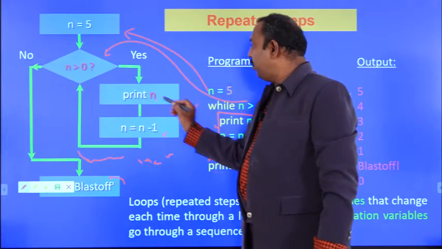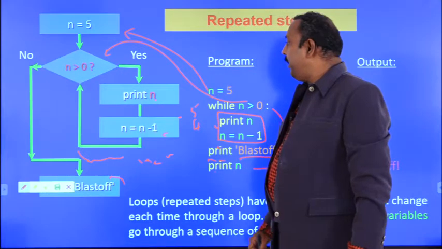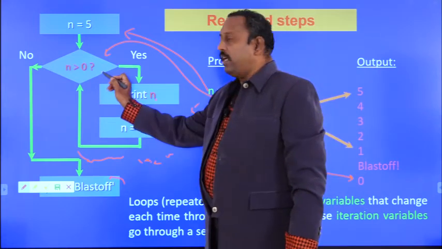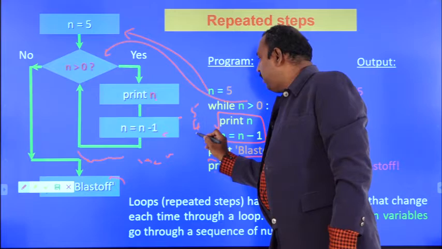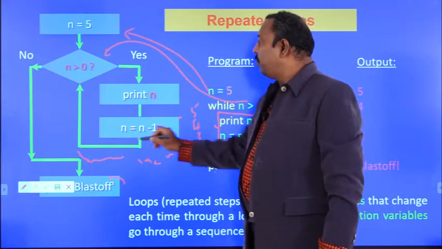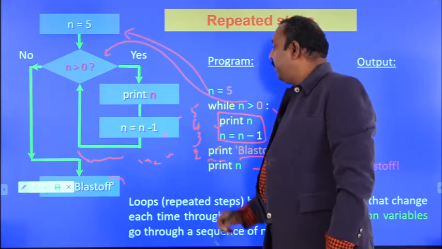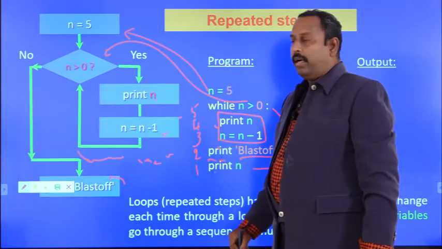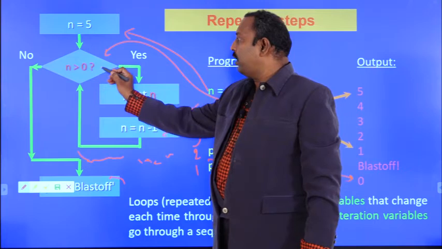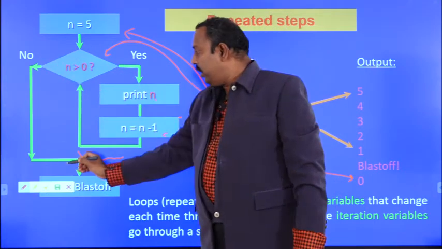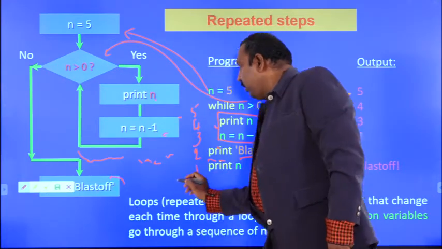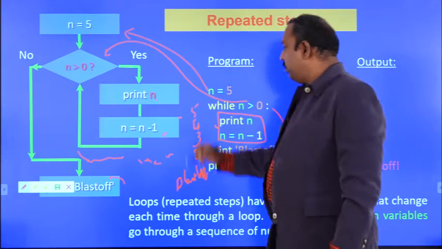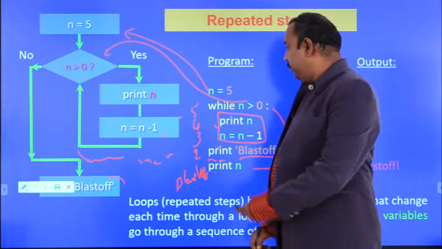4 is greater than 0. Condition true. Print n means 4 will be printed, and n equal to n minus 1, 4 minus 1, n will become 3. 3 is greater than 0. Condition true again. Print n means 3 will be printed, and 3 minus 1, 2. 2 is greater than 0. 2 will be printed, and n will become 1. 1 greater than 0. Condition true. 1 will be printed, and after that n will become 0. 0 greater than 0, false. So it will go to the no part, and it will execute blast off. So this is the output we will get. So this is the execution of the while loop.